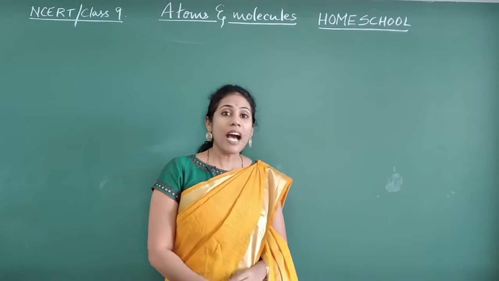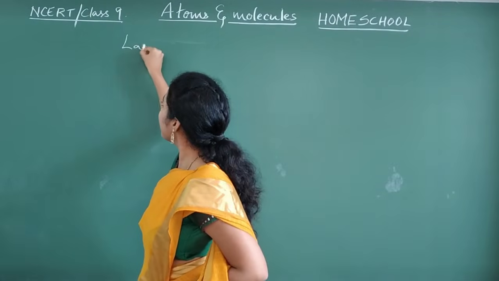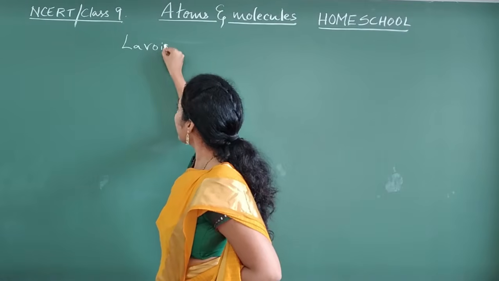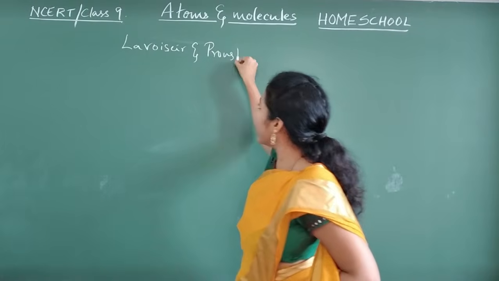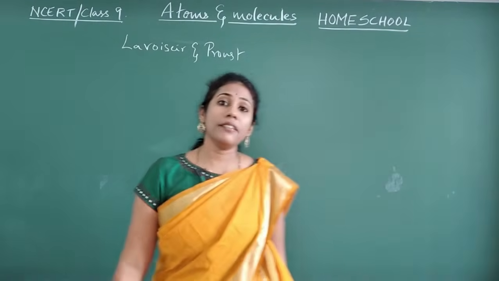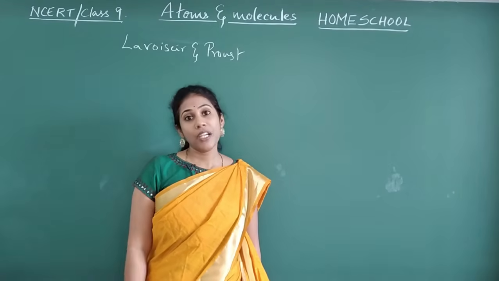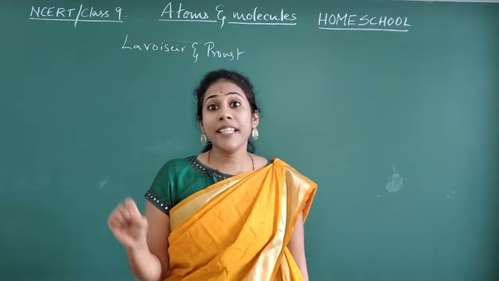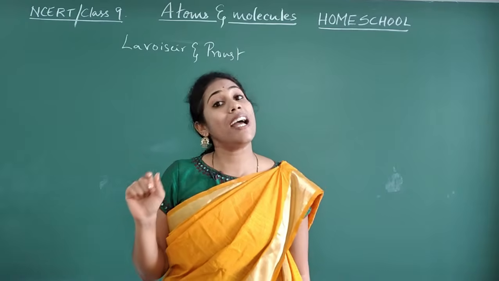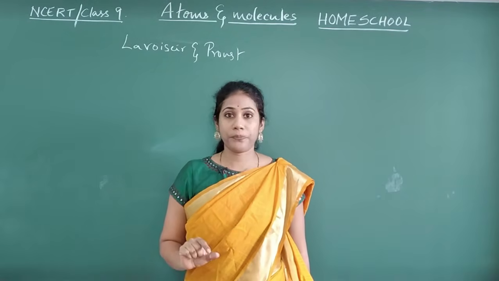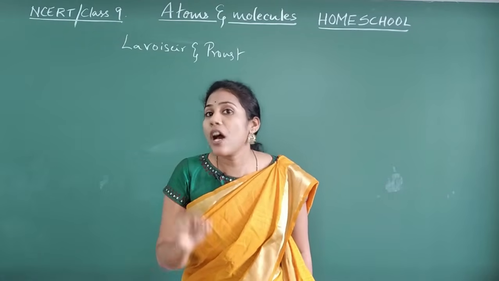Okay, so there are two scientists. They are Lavoisier and Proust. Okay, so these two people studied various theories and did lots of experiments. Based on their experiments, they came to know a few things about chemical substances and chemical reactions, and they put them as certain laws.